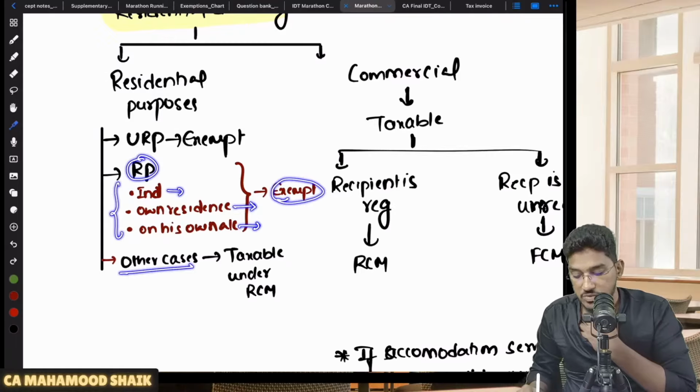In all other cases, what will be the other cases? Other cases will be where the recipient of the residential dwelling is a registered person.